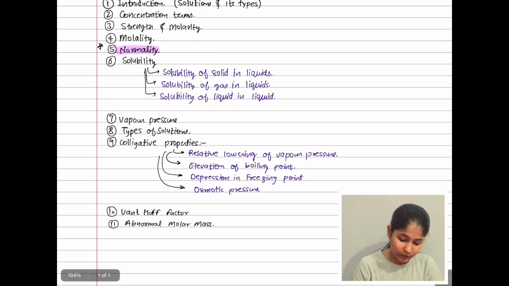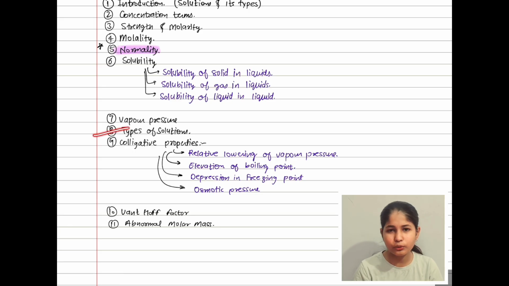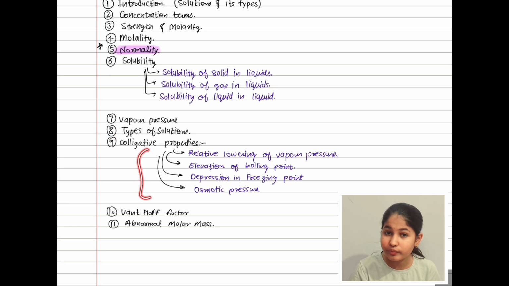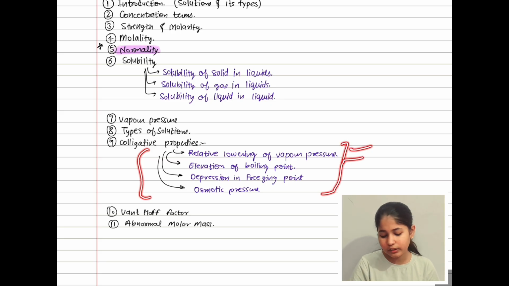Then we are going to talk about the vapor pressure. Don't worry, nothing to be worried about. Then in the types of solution, it is very easy: saturated solution, unsaturated solution, or supersaturated solution. Then we are going to talk about the colligative property. This is also a very important topic, and inside the colligative property we will have 4 other topics. First is relative lowering of vapor pressure, then elevation of boiling point, then depression in freezing point, and last is osmotic pressure. Then van't Hoff factor, abnormal molar mass.